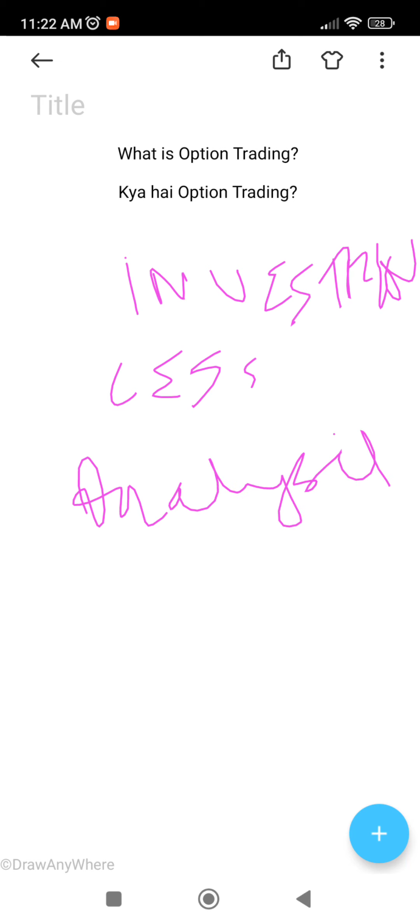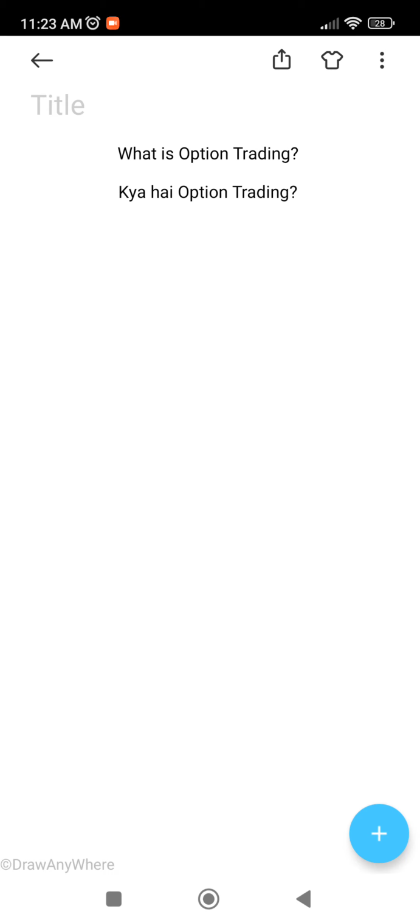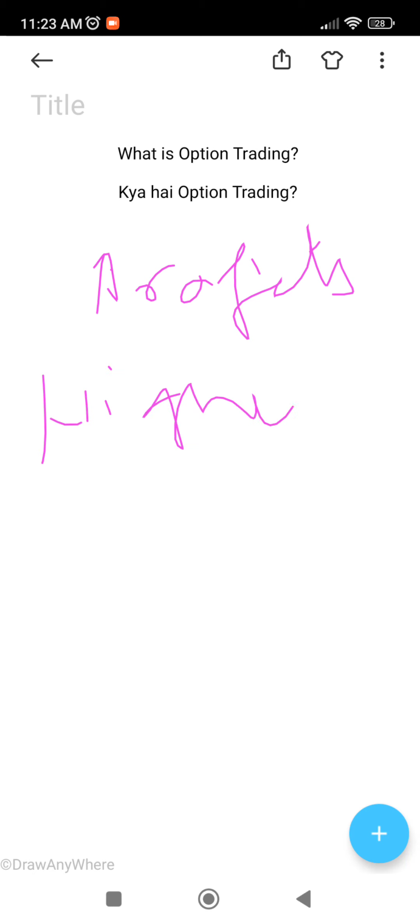Analysis is very important. If you know your analysis well, then option trading is a better strategy rather than investing in futures or taking the physical delivery, because for that you will need more money. But if you have a good analysis and good guidance, then you can always go for option trading where the investment is very less. Second thing, profits. Profits in options is much higher when compared to physical delivery.